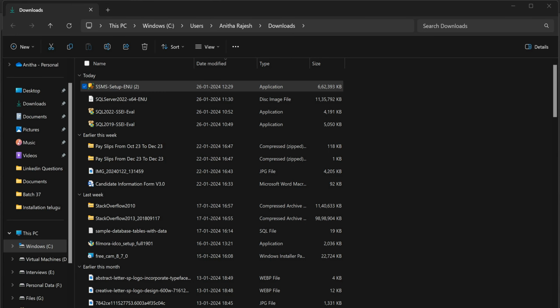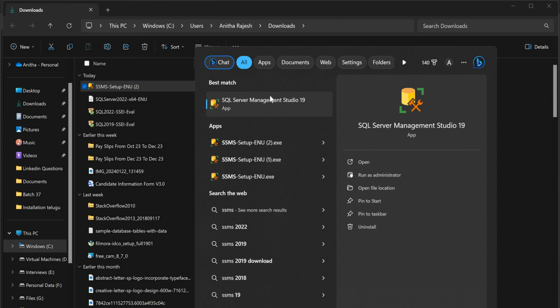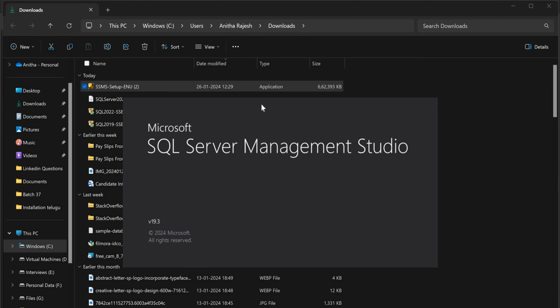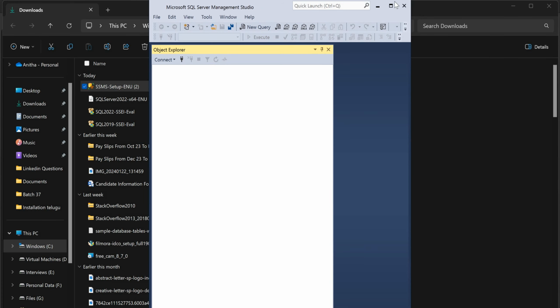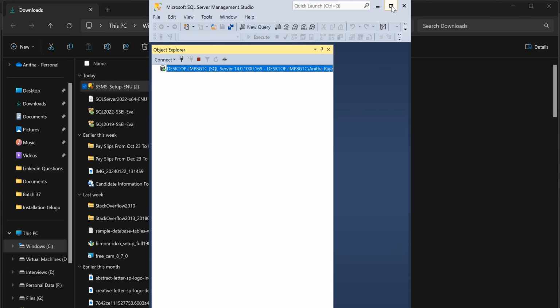Let's try to open this one. Just go to the start and type SSMS. It will open like this. If you want to open the default instance, just type your host name. I have already told you how to find your host name.